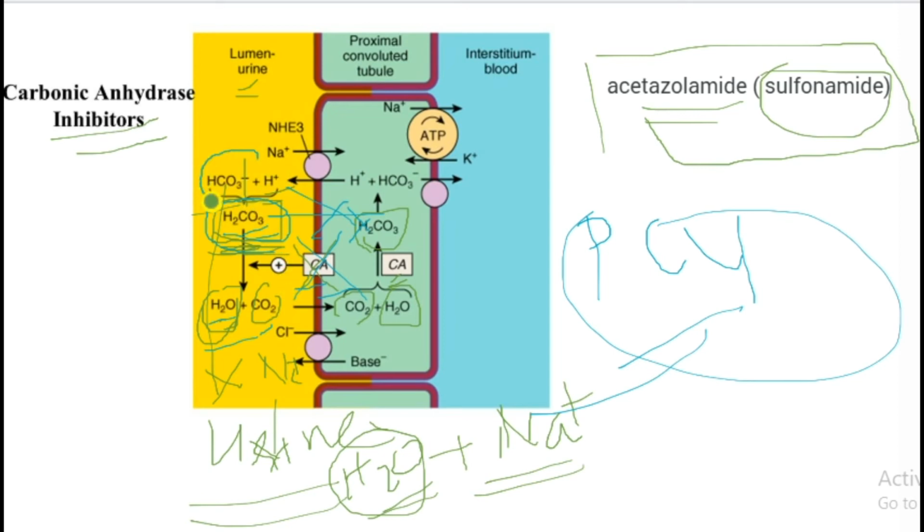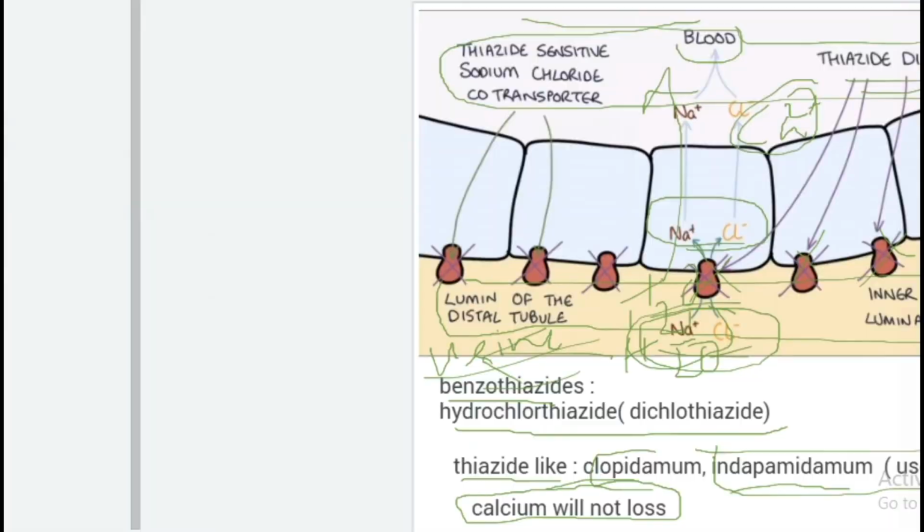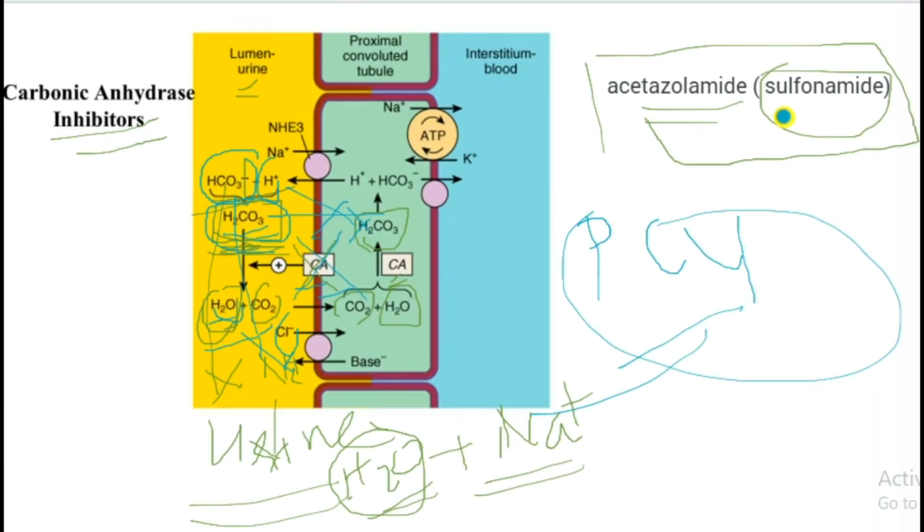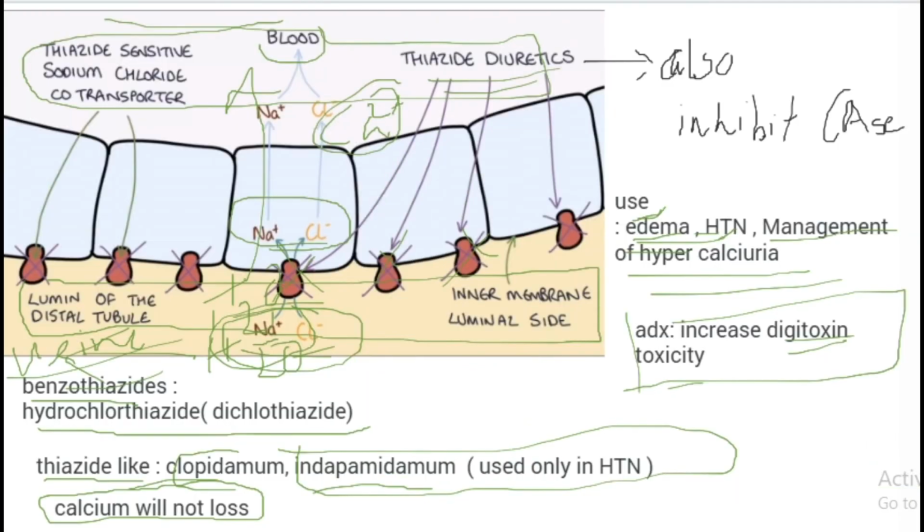So it is excreted through urine as bicarbonate ion, which basically means it decreases the amount of water. Along with bicarbonate, chlorine is also present, and sodium is also present. Acetazolamide has a structure similar to sulfonamide.